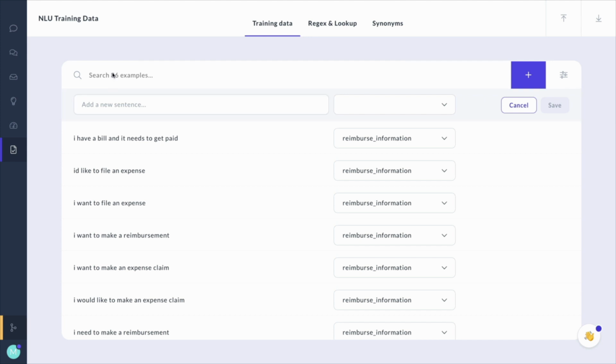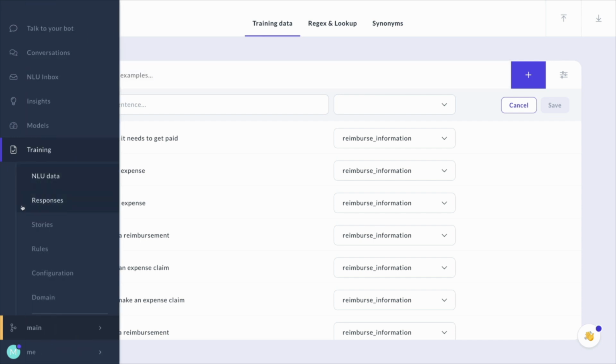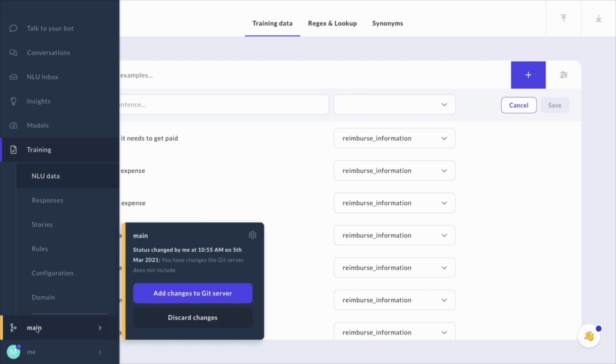So far so good, but I would like all of these examples to now also appear on my GitHub repository. Now, because this is a server installation of Rasa, I'm able to go here and see this Git tab. This has been pre-configured by me, but you can see that it's yellow. There are changes on this server that are currently not on my GitHub repository.